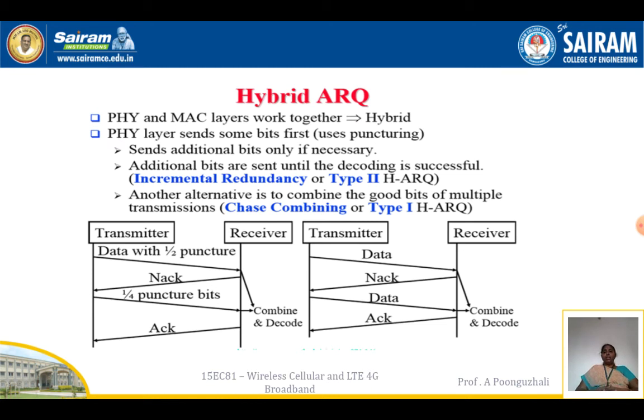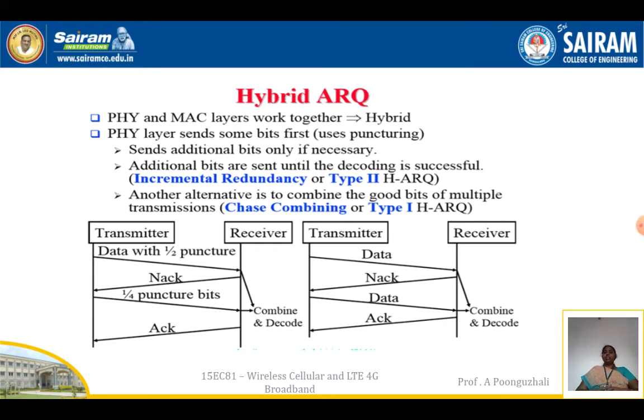So hybrid ARQ is used by both the physical and MAC layers, which work together, so we call it hybrid ARQ. The physical layer sends some bits first, that is the user's data, then sends additional bits only if necessary. Here the additional bits are sent until the decoding is successful.